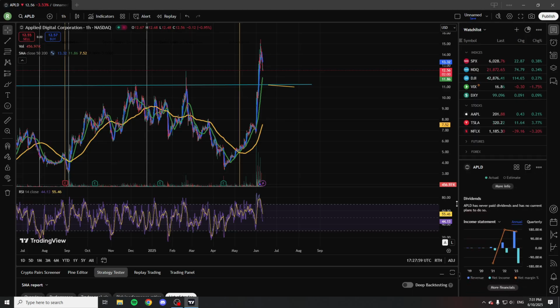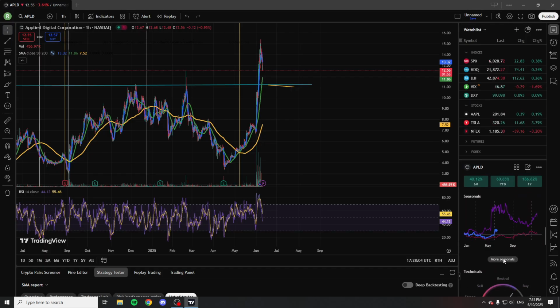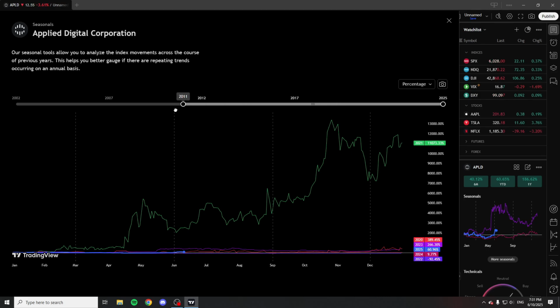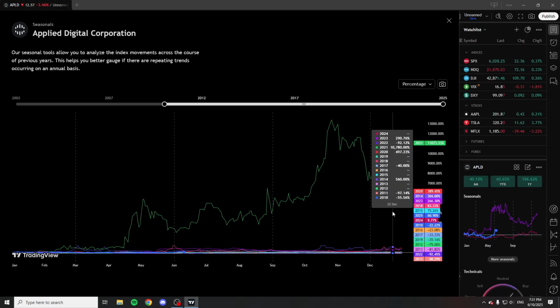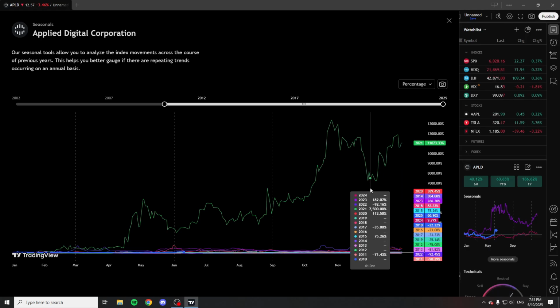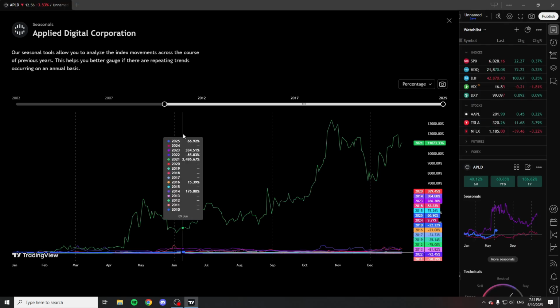And now as you can see, they don't pay out any dividends, surprise, surprise, and as I showed you already, that's because they don't make any money. Now the seasonals on this stock, as you can see here, let's just go back to 2010. As you can see, we have some years with insane gains. As you can see here, 11,000%, which is completely, let's say, unreliable because that's crazy. But then again, we have years like this, 2020, 14, 23, insane gains. Then we have some years down here with minus 90, minus 90, minus 80, minus 75. So as you can see, if you trust the process and think it's going to increase, well, it's going to be great for you. If not, well, you might be out of luck.